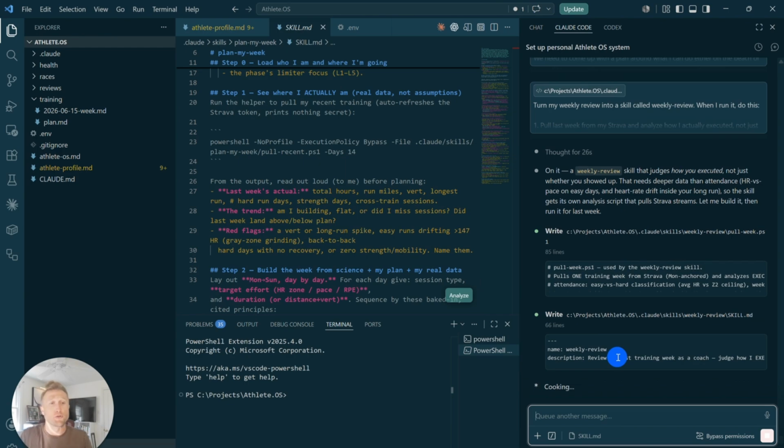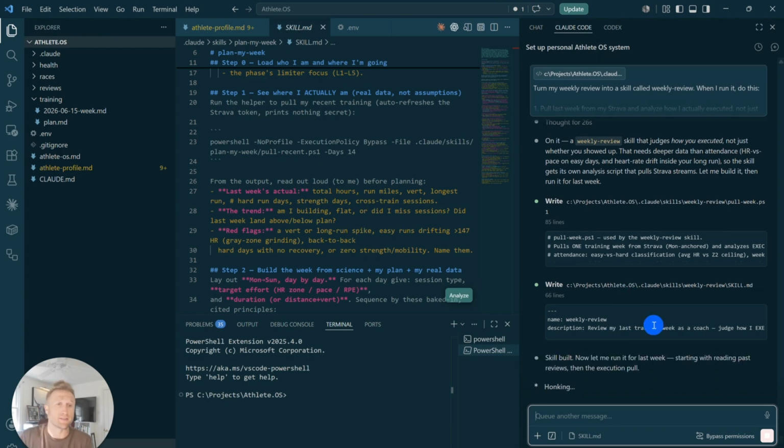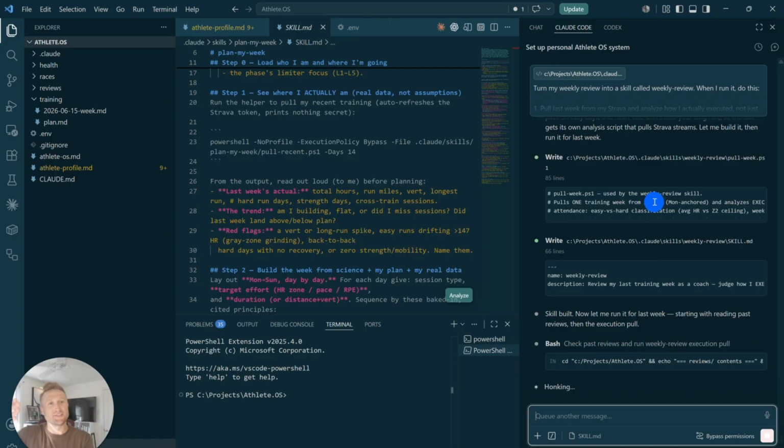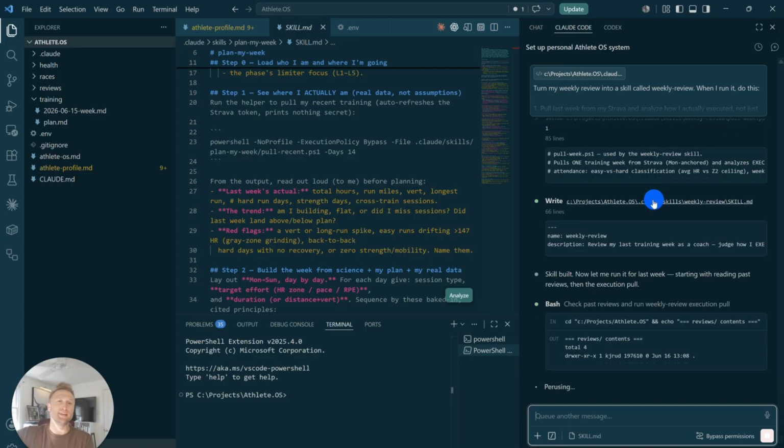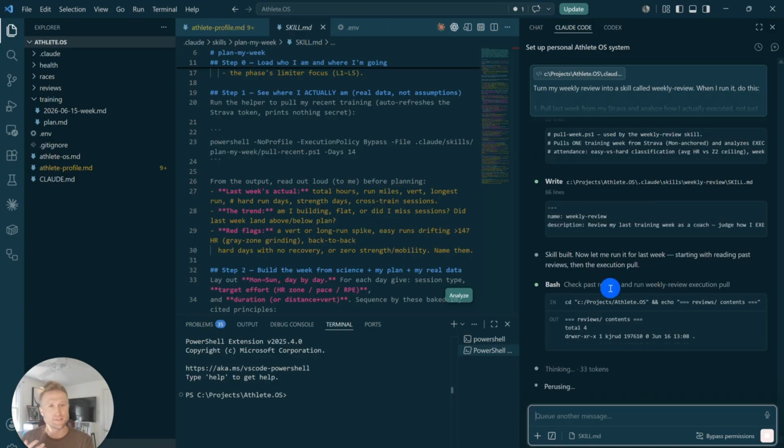So Claude is now going to go through the process of actually building out the skill. And then as you can see, it's going to run it for last week to see what the output looks like. The skill is now built. It's going to run it. It's pretty cool that this is going to do everything without me really having to give it much information. All we did was use the initial prompt that was structured well, and now Claude has enough information because we've built that over the last couple days where it understands what it needs to do.